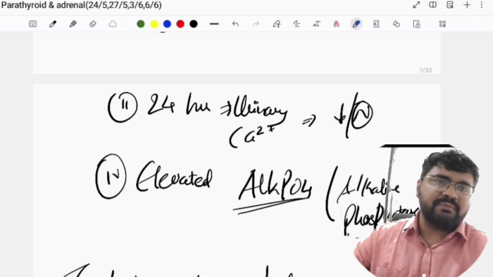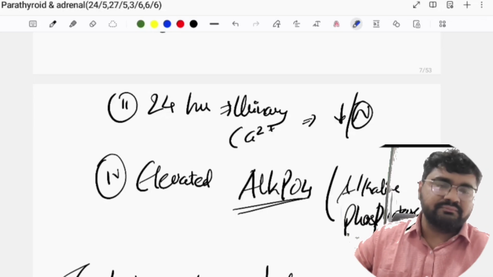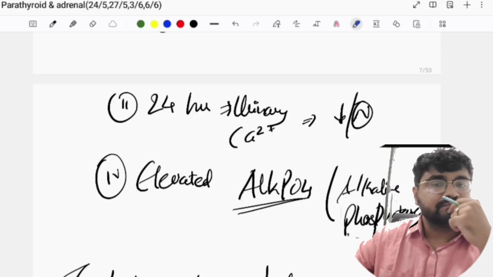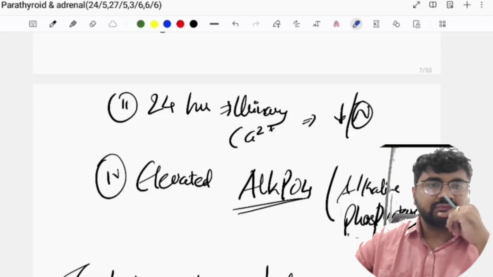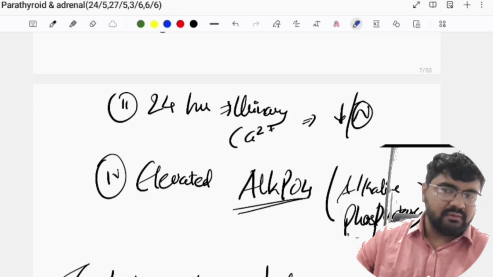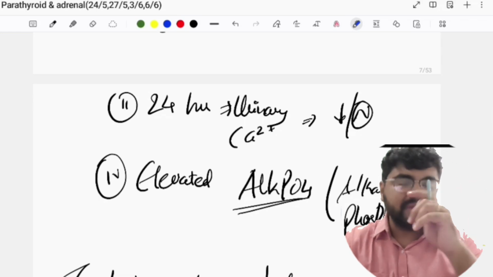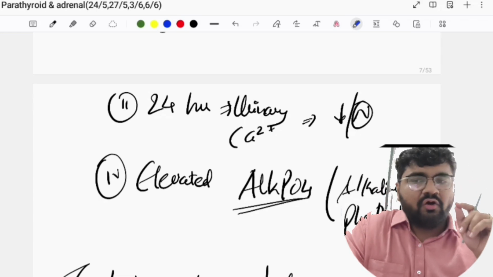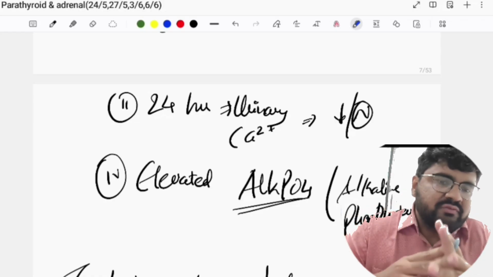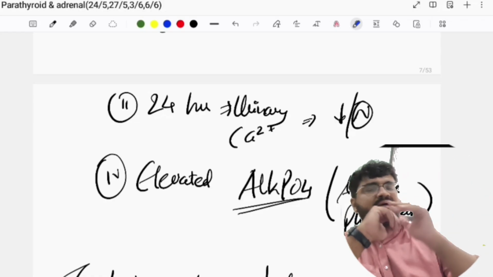Then there is a specific investigation, a special investigation. Can you tell me which another special investigation is there for parathyroid? Is a scan. Okay, there is sestamibi scan. Okay, what is the principle of sestamibi scan? It picks up oxyphil content. Wherever there is oxyphil content, the sestamibi scan picks it up.